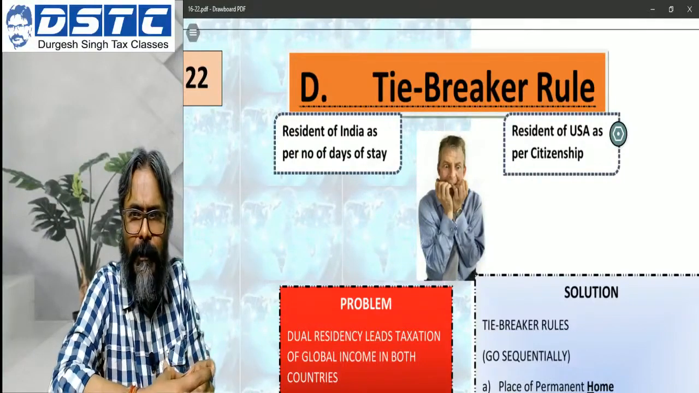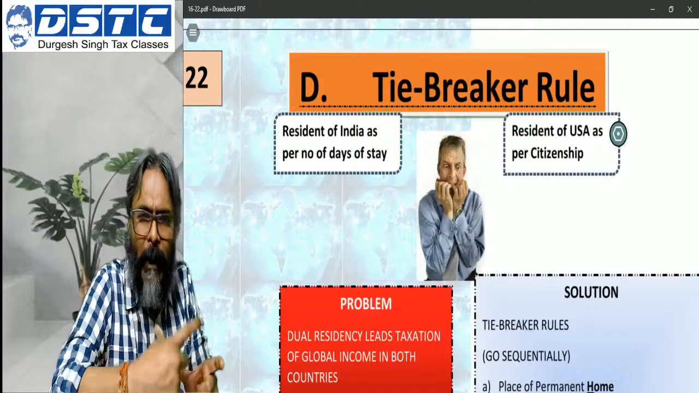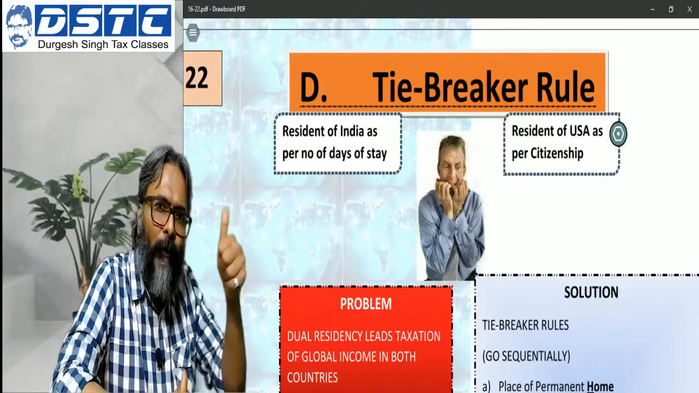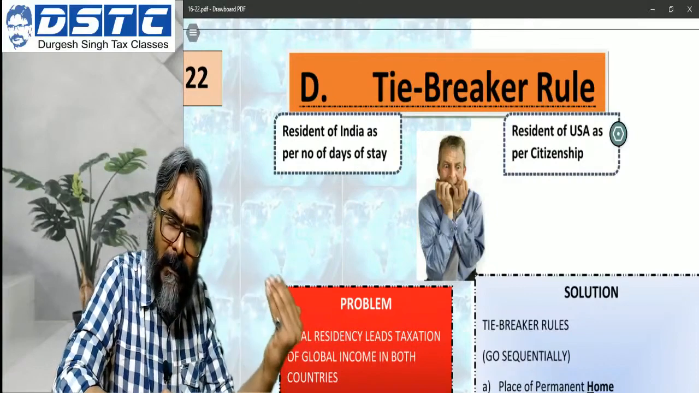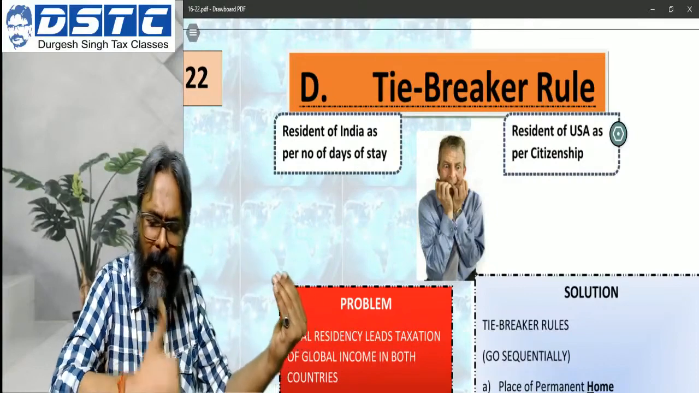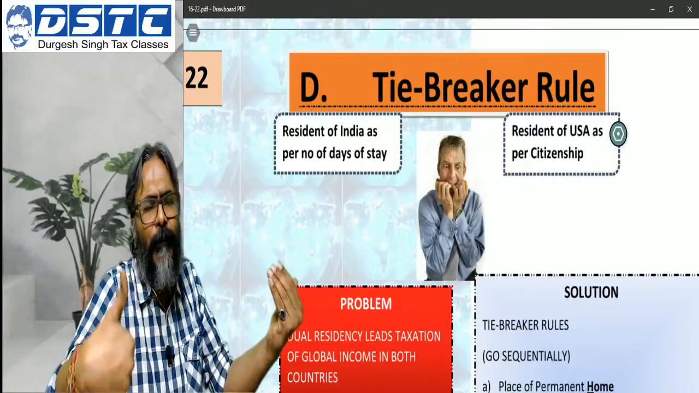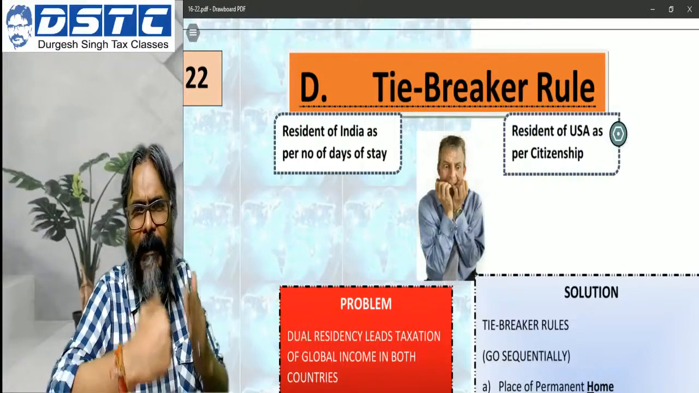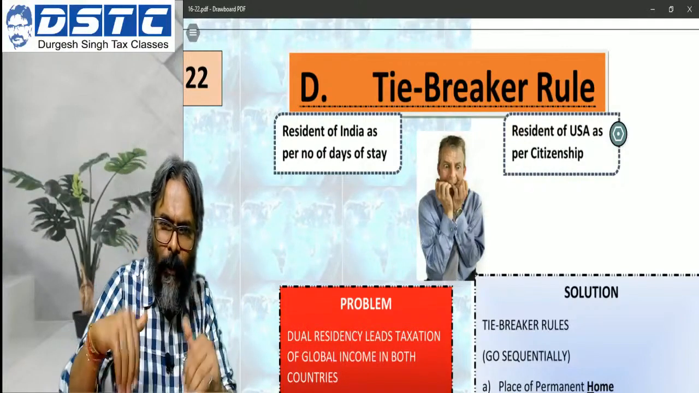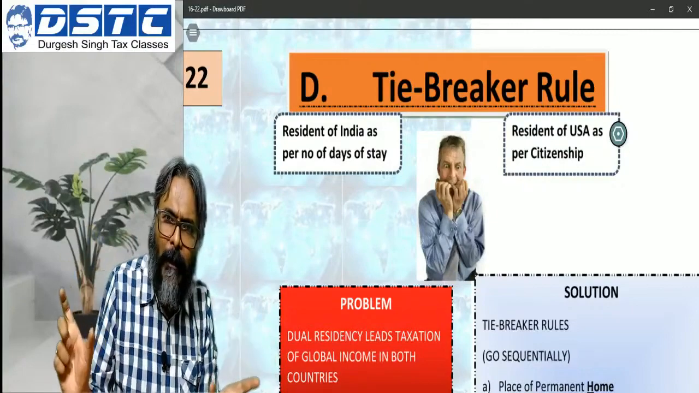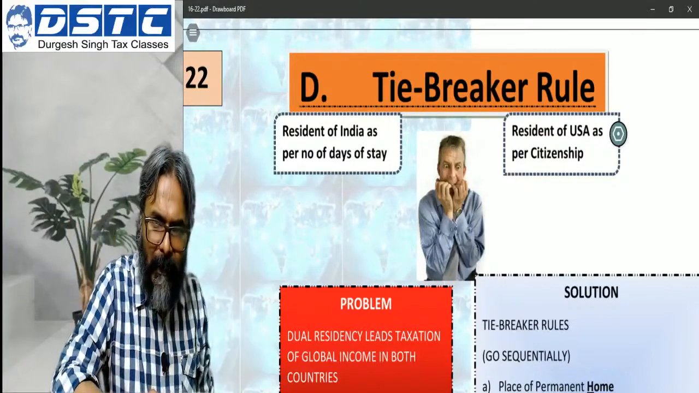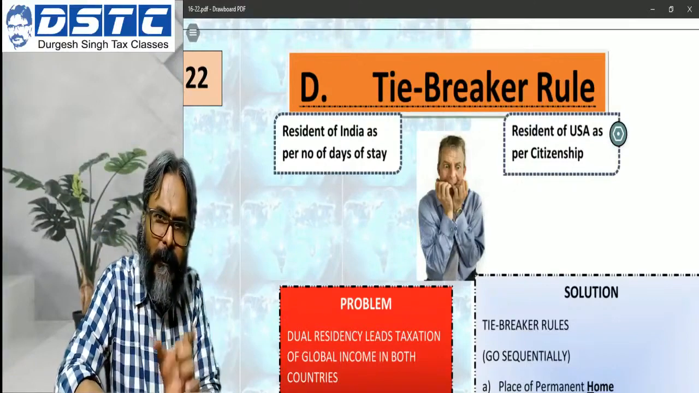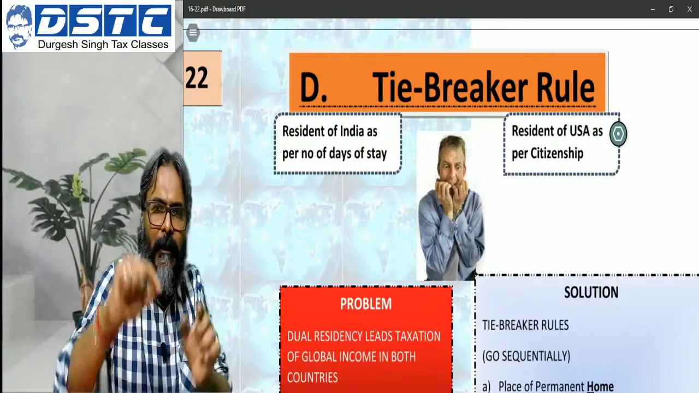Now, students, to invoke a treaty, you have to be considered as a resident in one country, and the other country should be considered as a country of your source. Only then can the treaty be invoked. A treaty cannot be invoked if you are resident in both countries, because then both countries will say world income will be taxed.